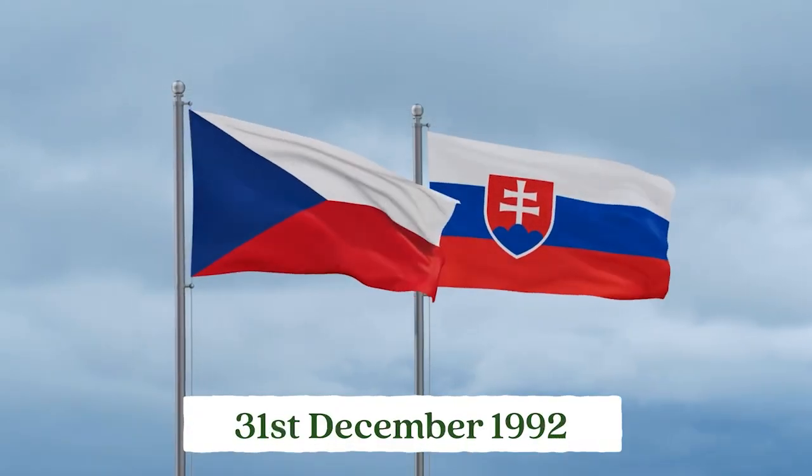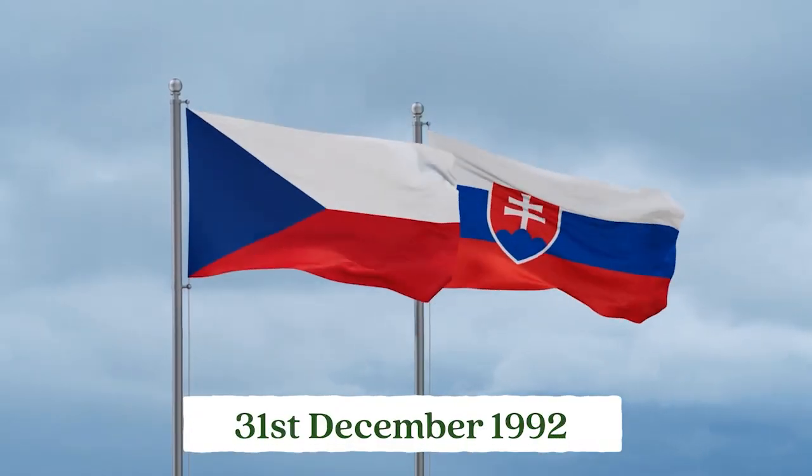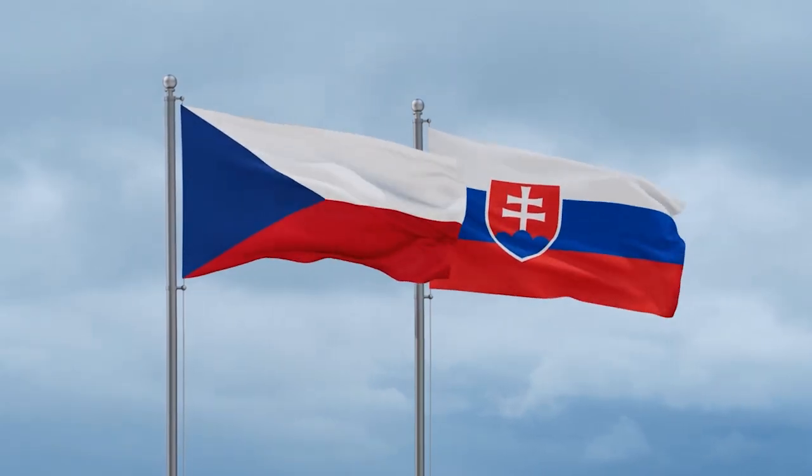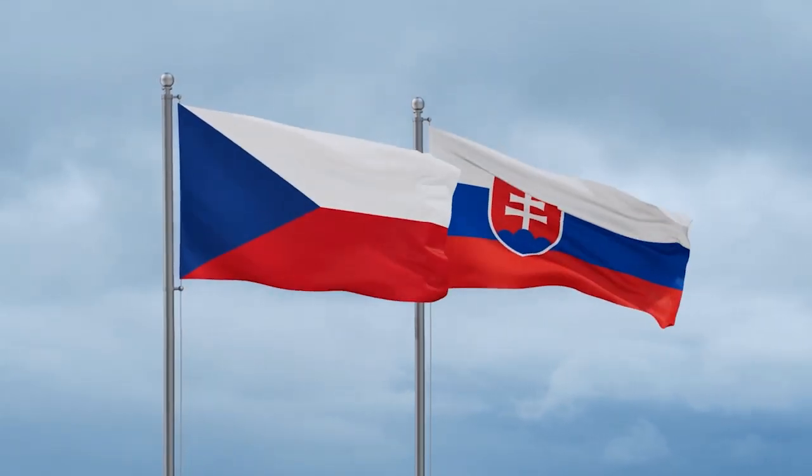On the 31st of December 1992, Czechoslovakia split peacefully into two countries, Czechia, also known as the Czech Republic, and Slovakia.